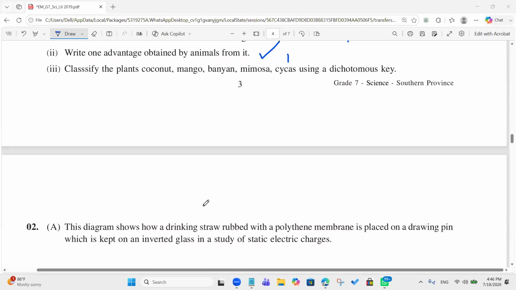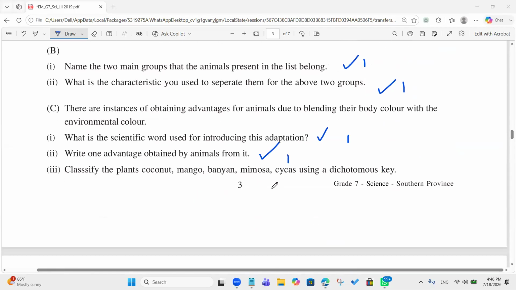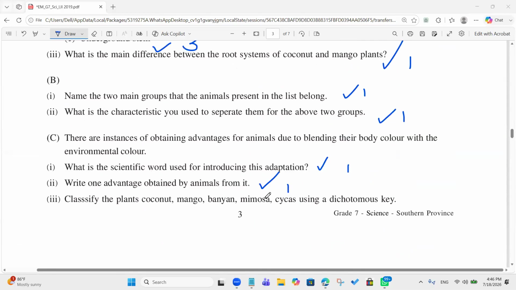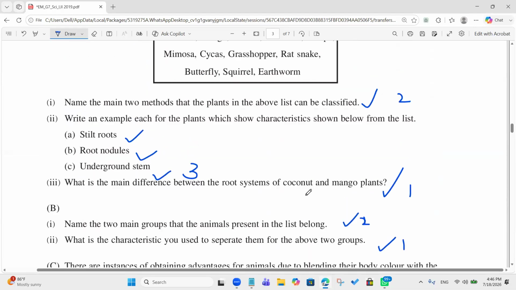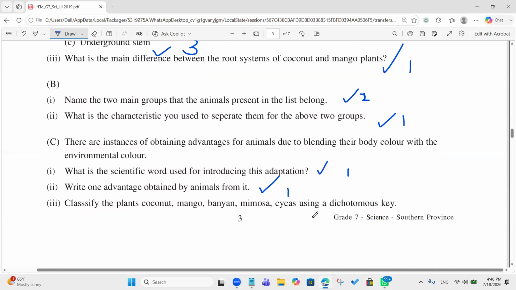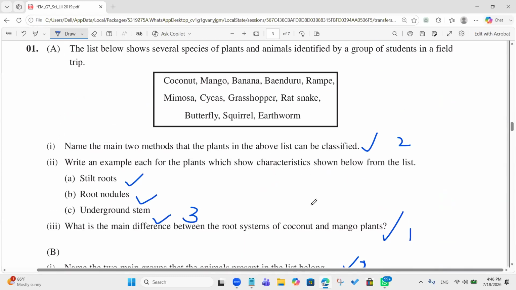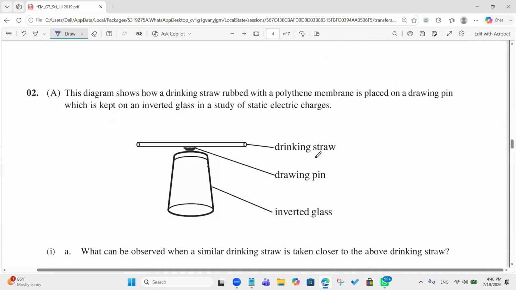And how many marks are there in total? Let me check it. Okay, I think for the main two groups we can give 2 marks, right? For this one, I will give 2 marks. And for this, I think it is 4 marks. No, 5 marks, right? For the dichotomous key, you can obtain 5 marks. Okay, please check your marks, and let's move on to question number 2. You can comment your marks before we start the second question.